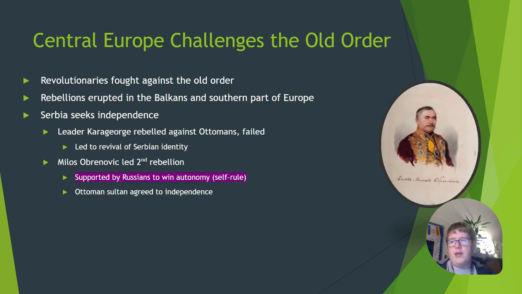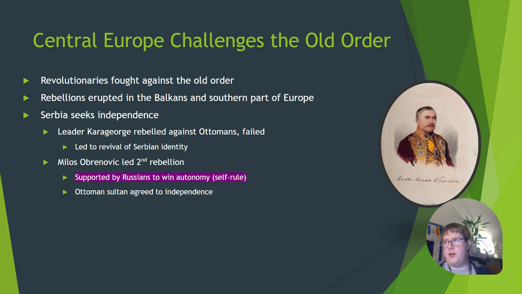So eventually, revolutionaries are going to start to fight against the old order. What we're going to see with that is it's going to erupt in the Balkans, the southern part of Europe, basically Greece, primarily. And one of the countries in that region, Serbia, is going to seek independence. Well, the first time around, they're led by a leader named Karađorđe and rebel against the Ottoman Empire, and they fail. But it does lead to a revival of Serbian identity.